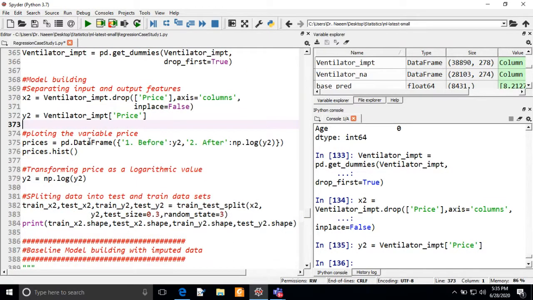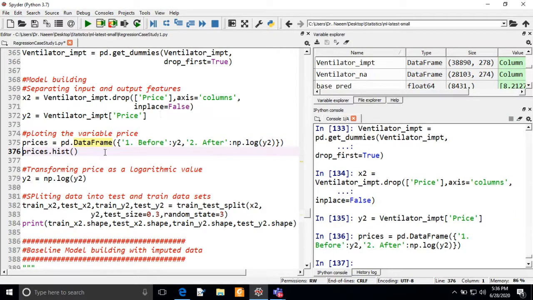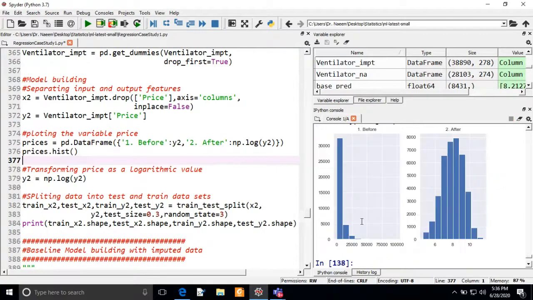So now we can see the same analysis we can also do here, means the natural log of y2. If you want to see, you can execute this command, prices dot histogram. We can see the histogram. Again we are having huge different values of the prices, so it is a highly skewed plot. If you want to get a bell shaped plot, you can use the logarithmic value of y2.